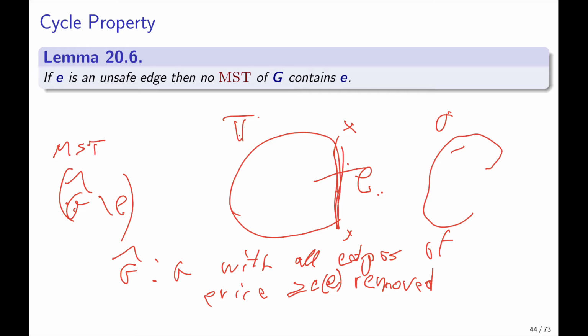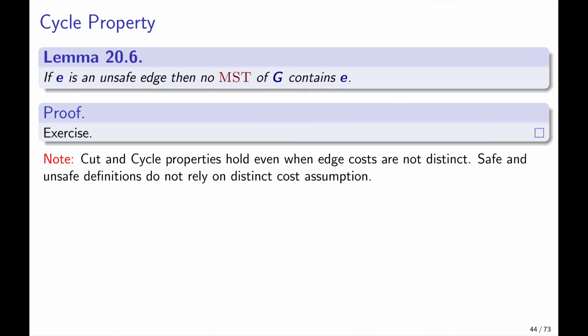Okay. The reason to go over this point is that if the weights are not distinct, all the stuff that we've seen still works. The problem is that now we might have a situation where edges are neither safe nor unsafe, right? They can be in this middle state if weights are equal.